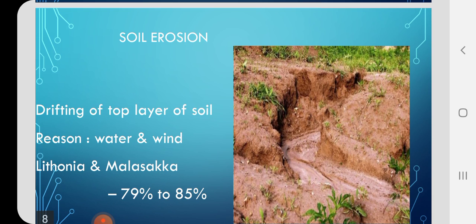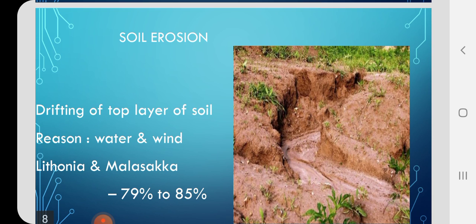So soil erosion is the drifting of top layer of the soil from one place to another. The important reasons for soil erosion are water and wind. Okay, apart from these natural factors, there are some man-made factors also which are responsible for soil erosion.